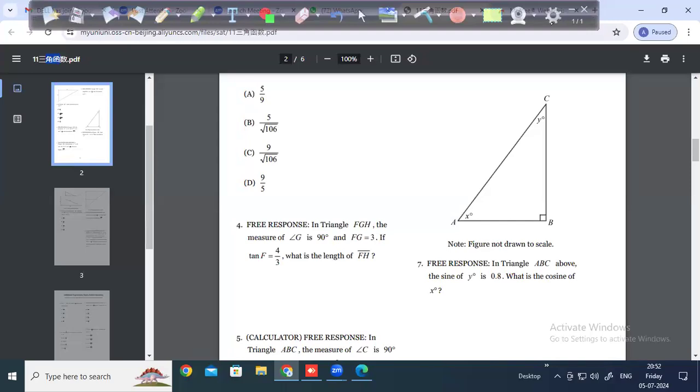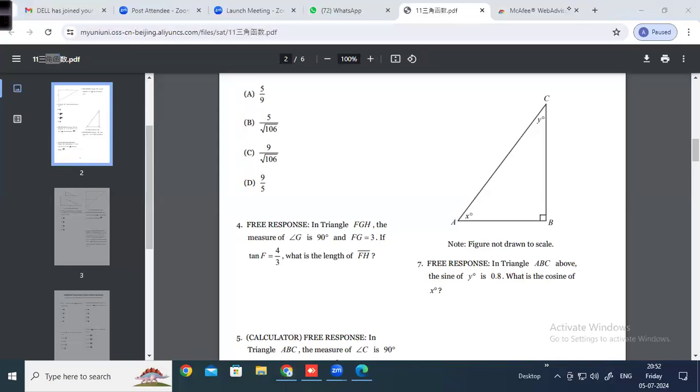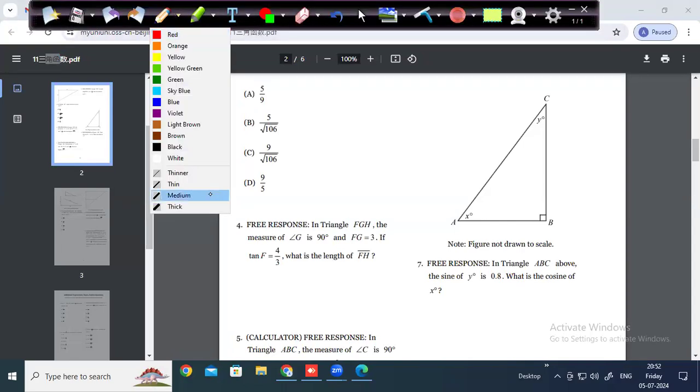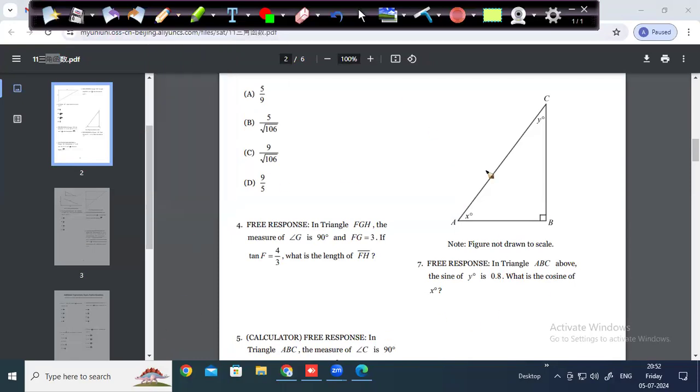Okay, good. Perfect. This is an actual SAT question. I don't know which year it is. In the old pen and paper based SAT, we had a similar question. All these are very good questions, all these 20 questions. So they gave sin y is equal to 0.8.